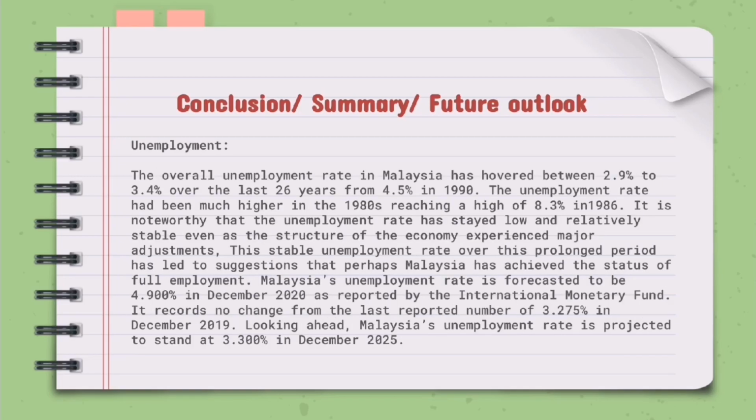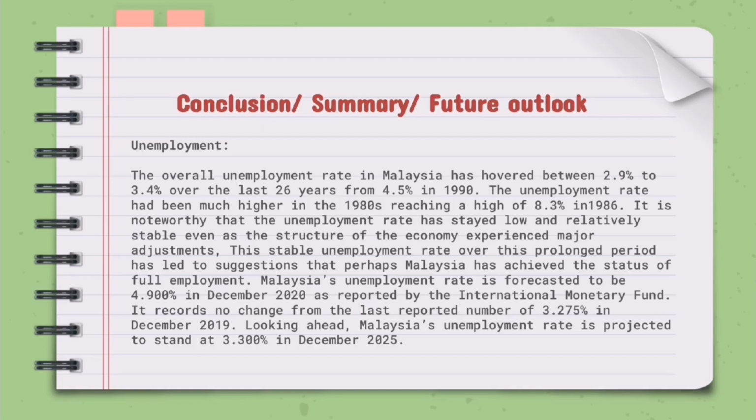Conclusion for unemployment. The overall unemployment rate in Malaysia has hovered between 2.9% to 3.4% over the last 26 years, from 4.5% in 1990. The unemployment rate had been much higher in the 1980s, reaching a height of 8.3% in 1986.